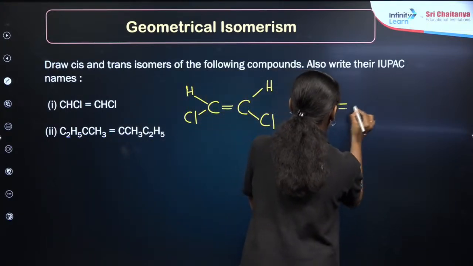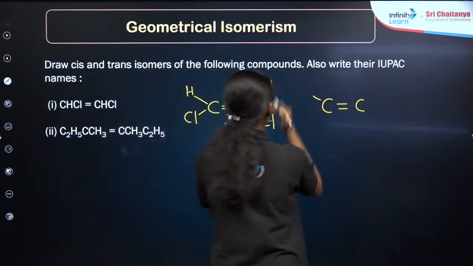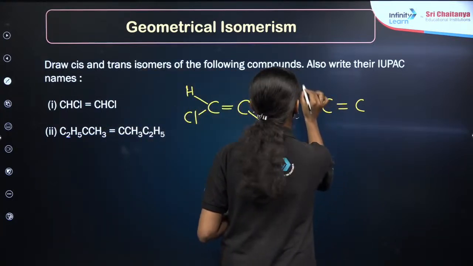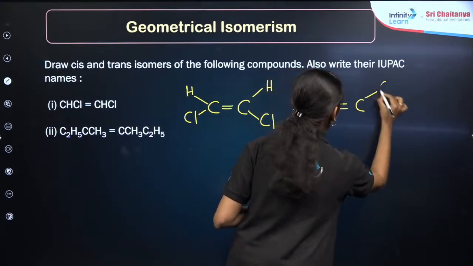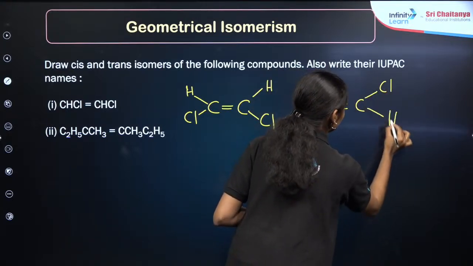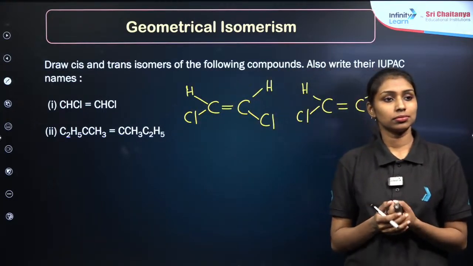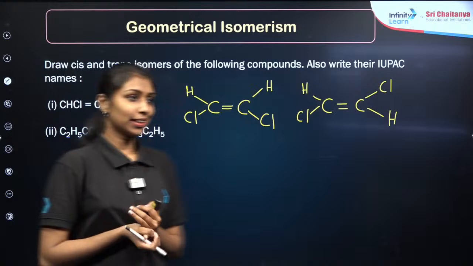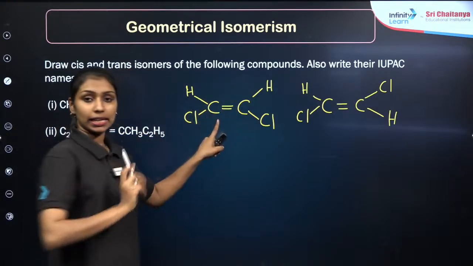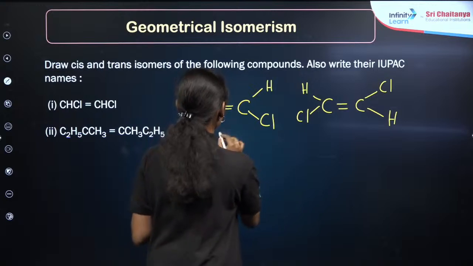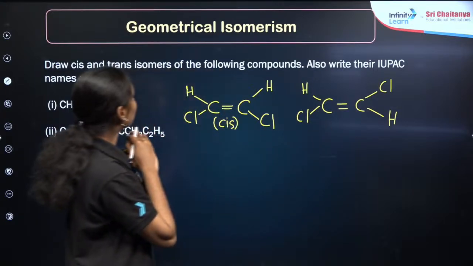Now I am doing the other one, right? I am keeping the first carbon like this, just changing the configuration of hydrogen and chlorine in the second carbon. Okay, it is easy, right? So this is our cis isomer because the identical groups are on the same side. Here it will be the opposite side. These are the cis-trans isomers of the compound.